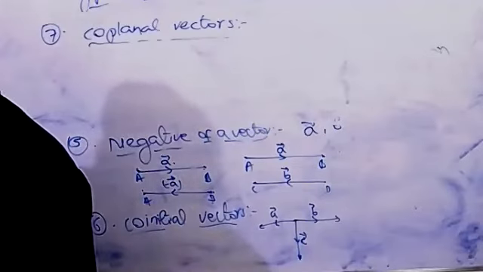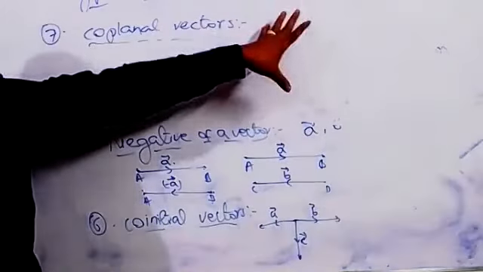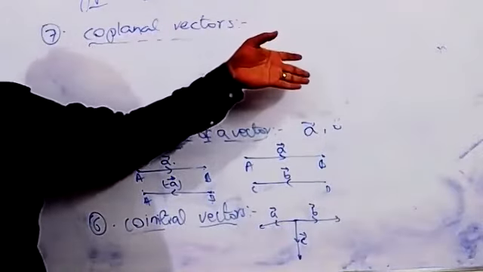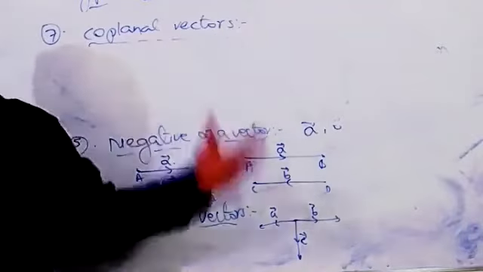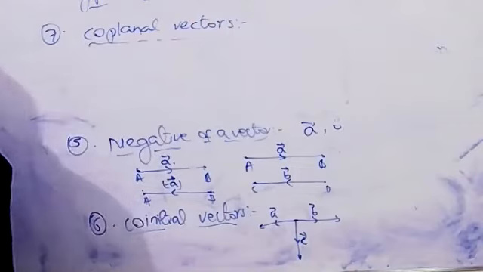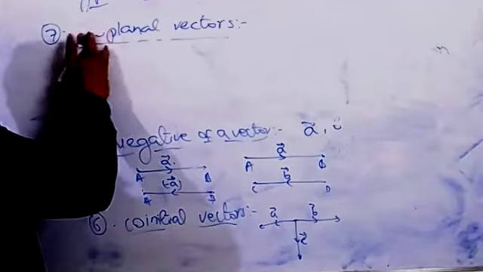The vectors belong to the same plane. Suppose this is the plane, then all the vectors are present in the same plane. We call these coplanar vectors.